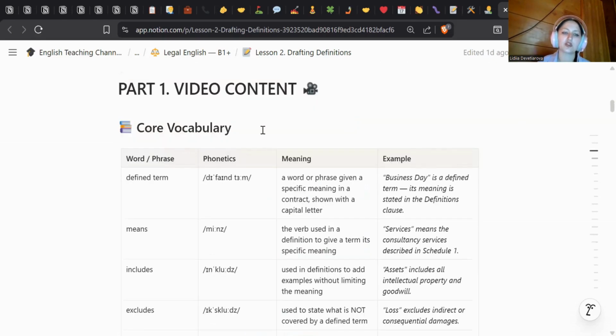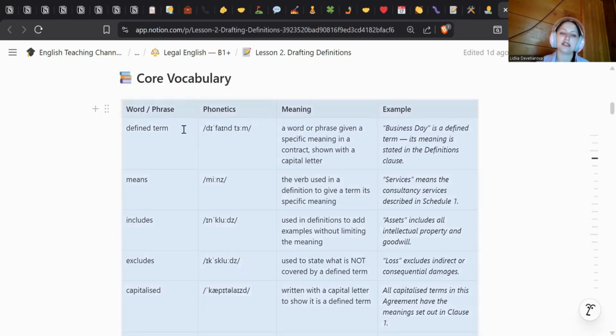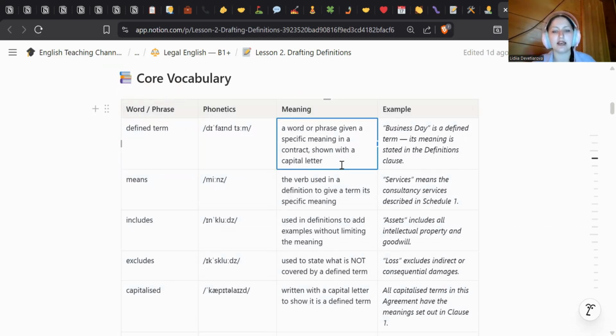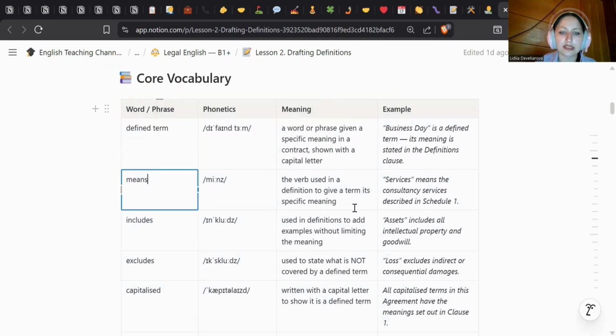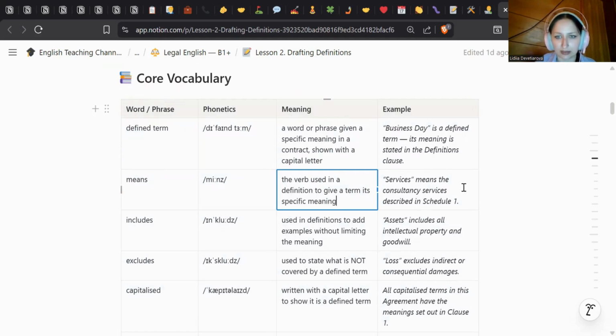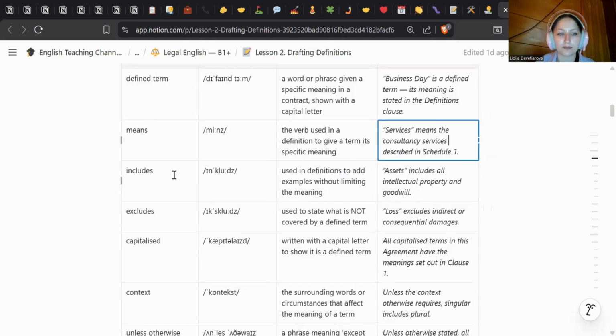And let's go to some core vocabulary. Defined term. A defined term is a word or phrase given a specific meaning in a contract, shown with a capital letter. Business day is a defined term. Its meaning is stated in the definitions clause. Means. Means is the verb used in a definition to give a term its specific meaning. Services means the consultancy services described in Schedule 1.